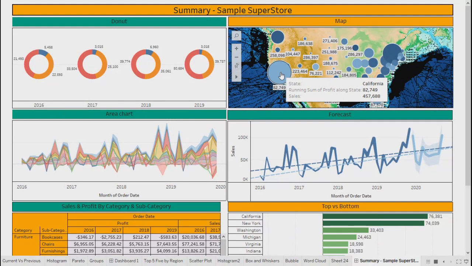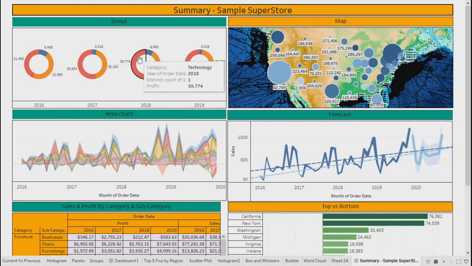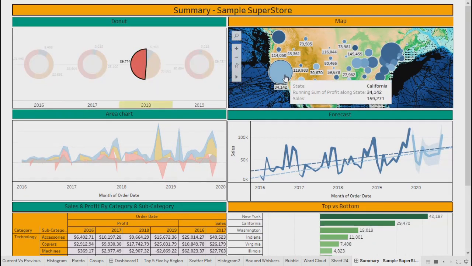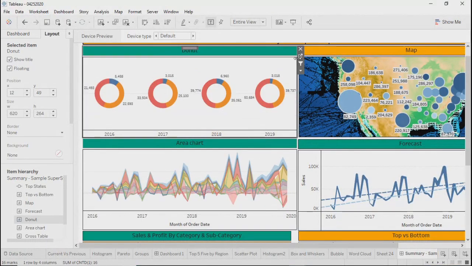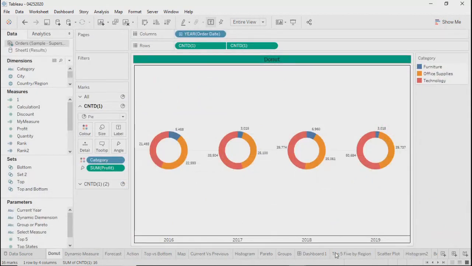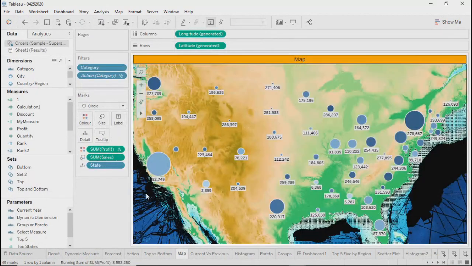See, in California, you are getting right now the running sum of profit is 82,000 and sales is 475,000. As soon as you select anything, that number will get impacted, right? Because it is not by year, that's why you are getting it like this. But you have that flexibility. You can go to that particular map, this one.